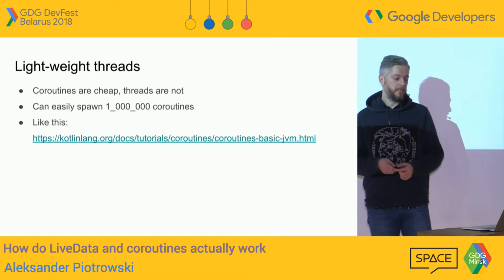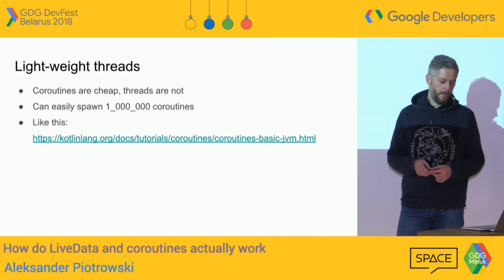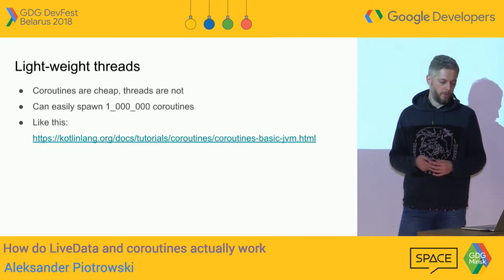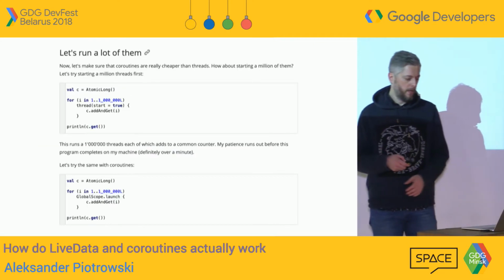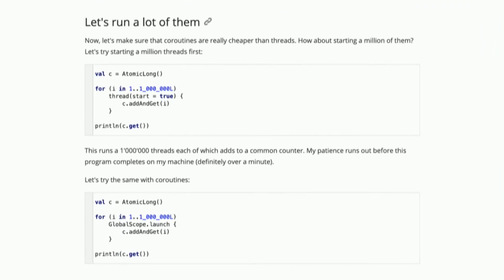But still, in the documentation, they suggest that we create a thread for each and every piece of code we want to execute. We don't use threads or thread pools. This is exactly the example from the documentation. As you can see here, we have just a loop that creates up to 1 million threads, and here we just have coroutines.